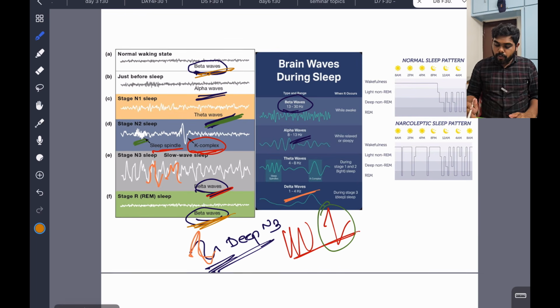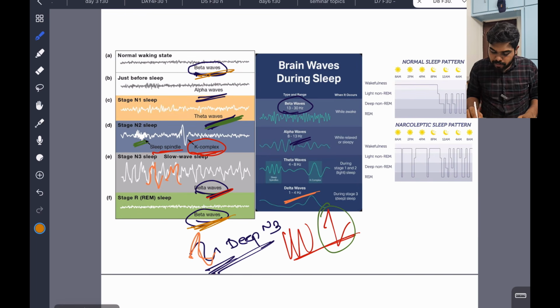Okay, clear. Now we are going to see one more. You can see a normal sleep pattern, a person at 8 a.m.